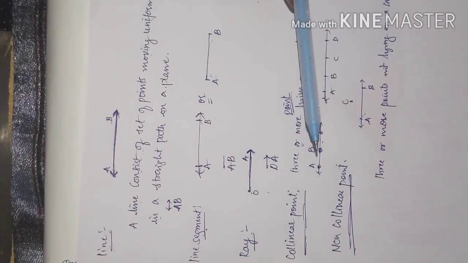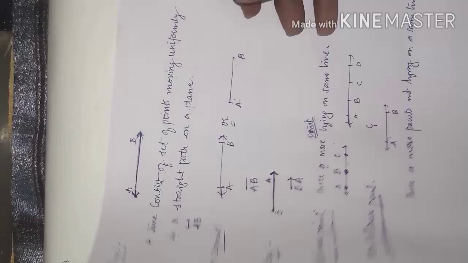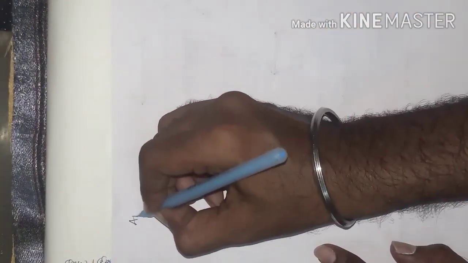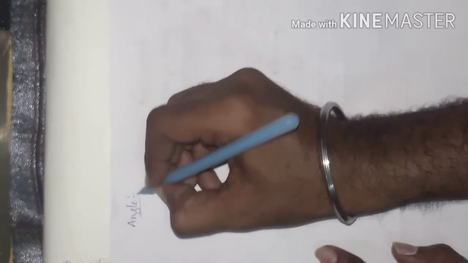Now we'll go for one more concept, the angle. Let us see what an angle is. Angle is nothing but two or more rays originating from the same point.